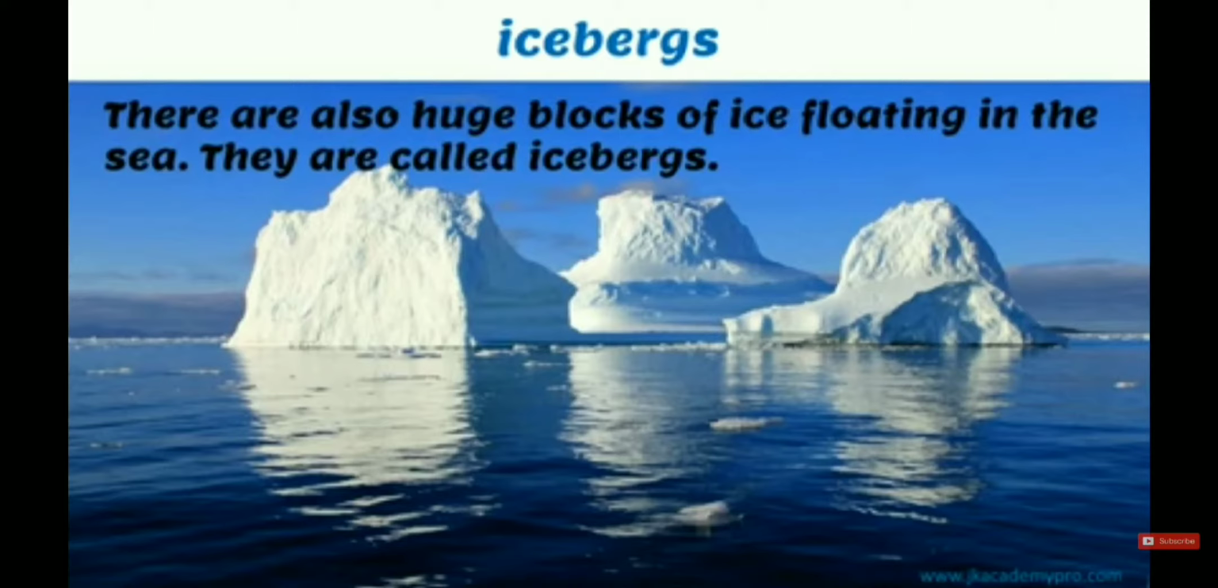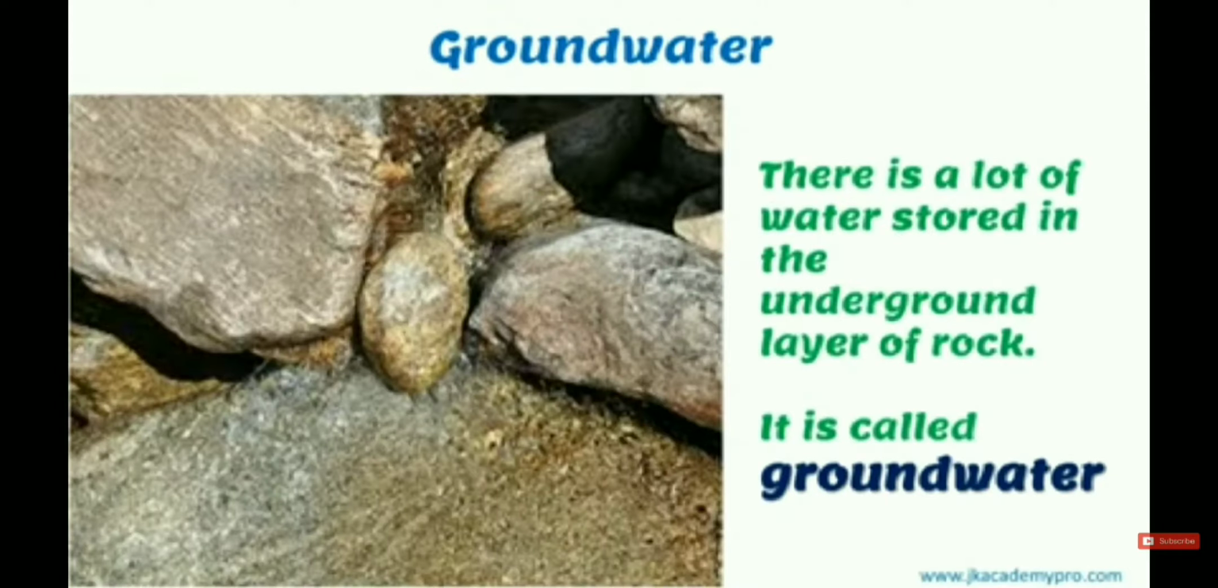Then iceberg. You can see the iceberg, a big rock-like piece of ice over the water. There are also huge blocks of ice floating in the sea. They are called icebergs. You can see it in this picture.